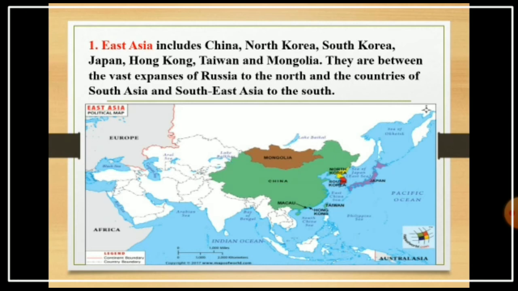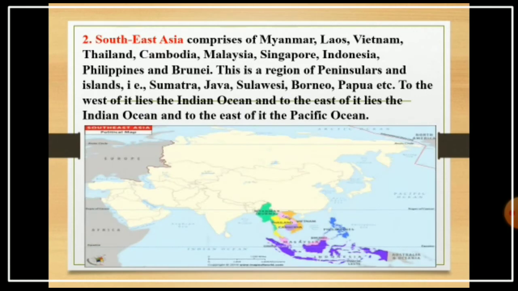The next regional division is Southeast Asia. Southeast Asia comprises Myanmar, Laos, Vietnam, Thailand, Cambodia, Malaysia, Singapore, Indonesia, Philippines and Brunei. This is a region of peninsulas and islands.